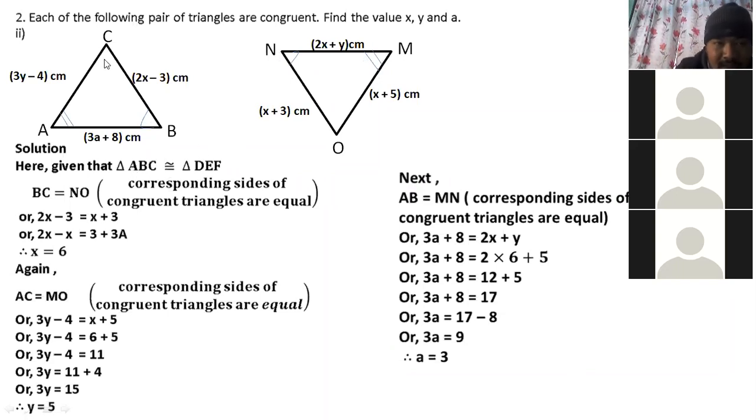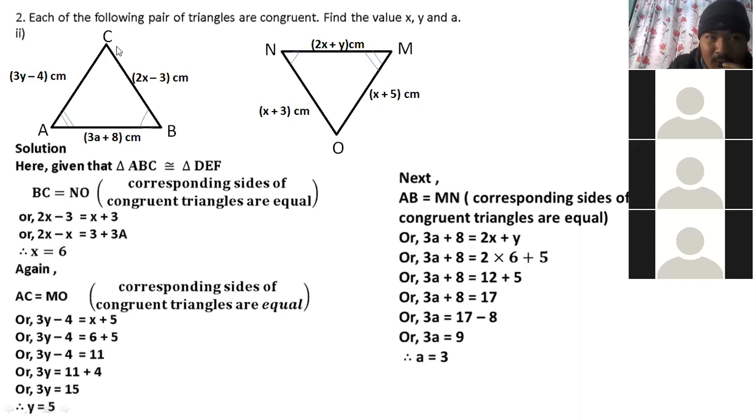Now, what is the remaining angle here? Angle C. Angle C is equal with which angle then? Angle O. Do you know or not? If two angles are equal in two triangles, the remaining angle will be automatically equal. So remember that. That's why angle C will be automatically equal with angle O.